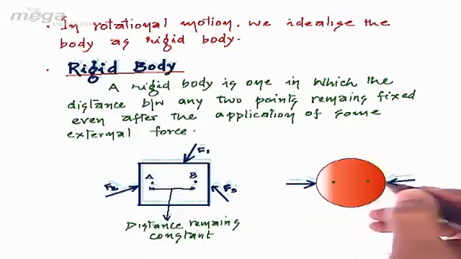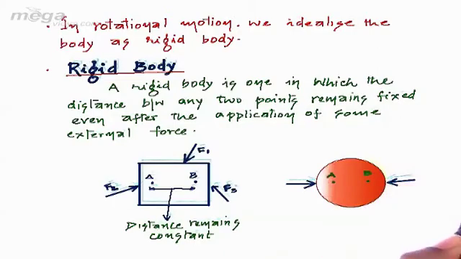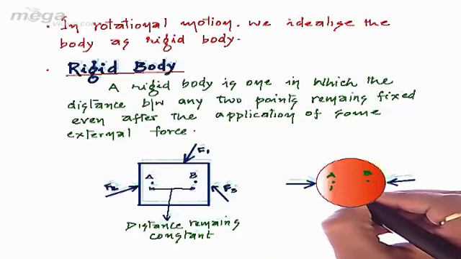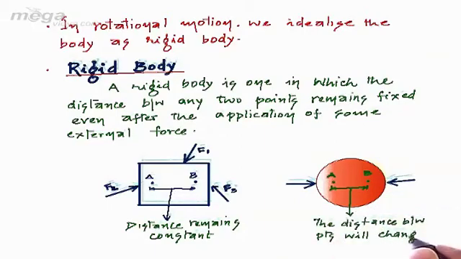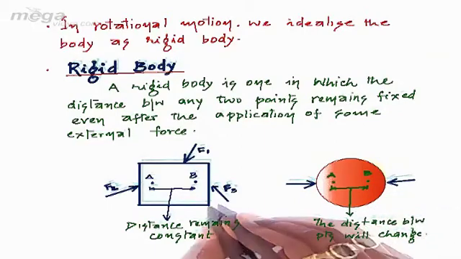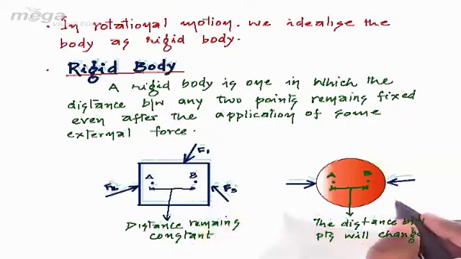Whereas if there are two points A and B inside this Costco ball, on application of force, the distance between the two will change. Thus we can say the square frame is a rigid body, whereas the Costco ball in the second figure is not a rigid body.